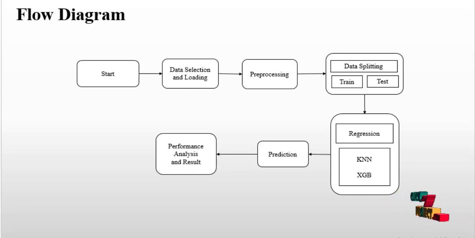Then we move to the data splitting part. In this, we split our data into training and testing parts. Usually we use 60% for the training part and 40% for testing, and we split the data set like that. The training data set will be larger than the testing part.